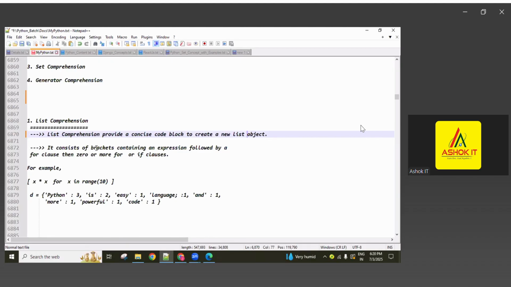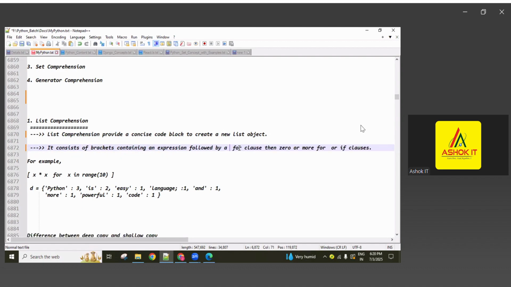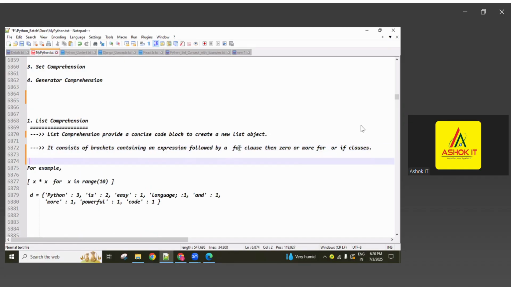List comprehension provides a concise code block to create a new list object using an existing sequence object. Using an existing sequence object, we can generate the new list object by writing a concise block of code. That is list comprehension, guys. It consists of brackets containing an expression followed by a for clause, and then zero or more for or if clauses. These are the syntax rules, guys.